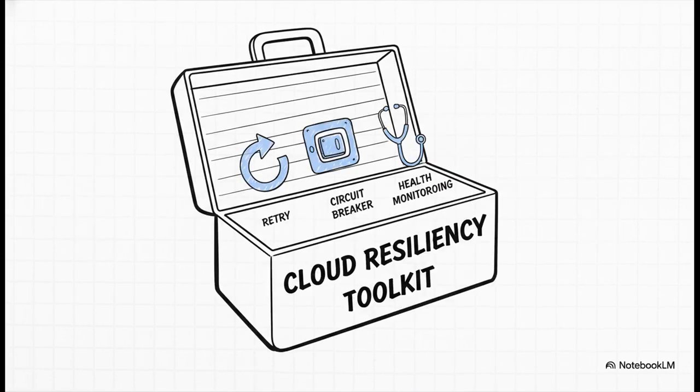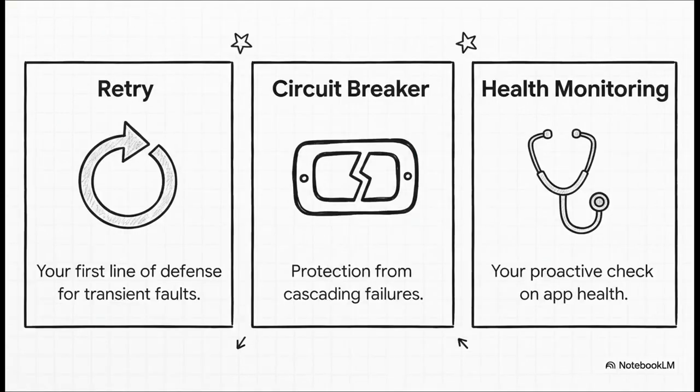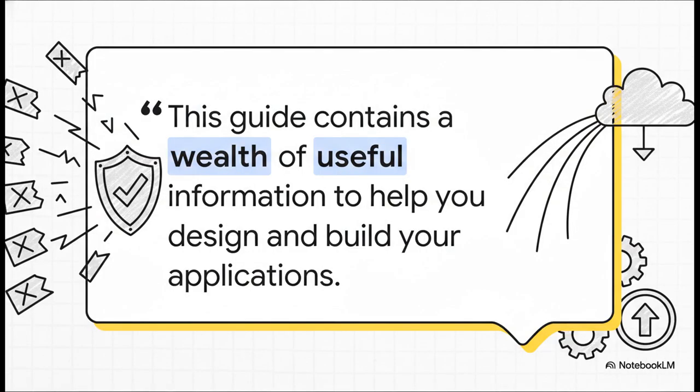And there you have it. That's your basic toolkit for building cloud apps that can actually take a hit. Remember these three: retry for small stuff, circuit breaker for big outages, and health monitoring to stay ahead. So the real takeaway is this: stop trying to build apps that never fail. Build apps that expect it.